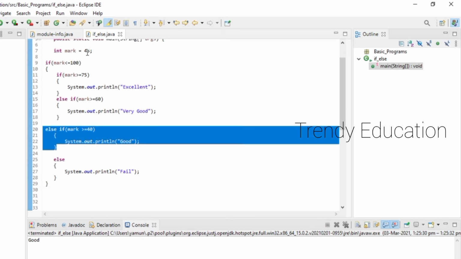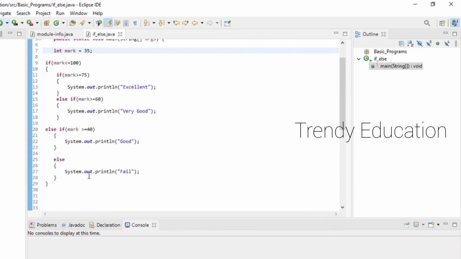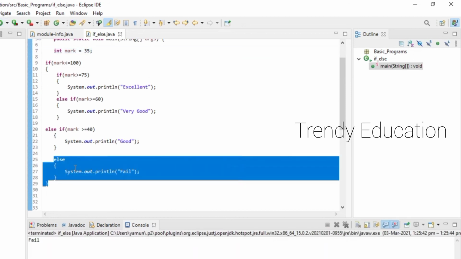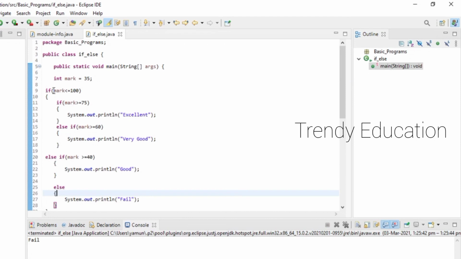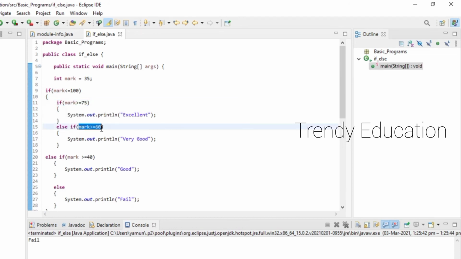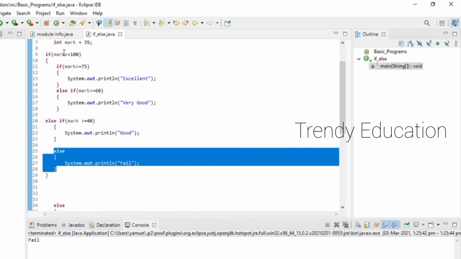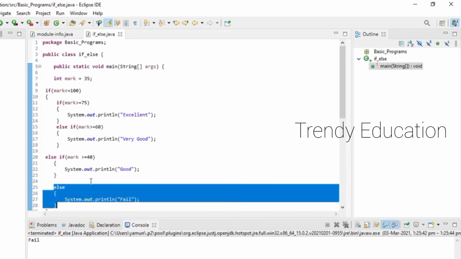Again, when I give 35, it will check that mark is lesser than 100. It's true, right? Again it will move on to this. Mark is greater than or equal to 75? No, it's false. Greater than or equal to 60? No, it's false. Greater than or equal to 40? No. So this else part will execute. So this is how this nested if will work.